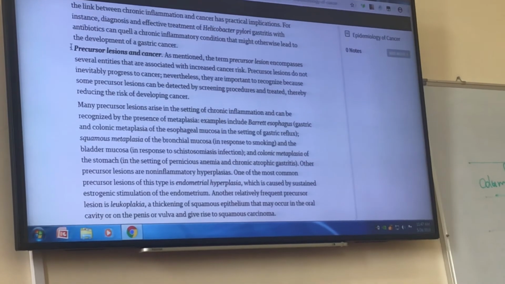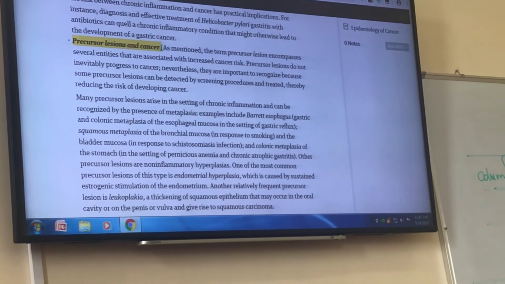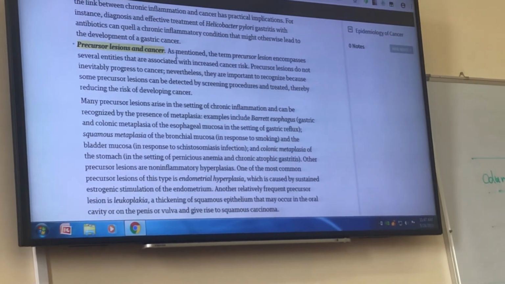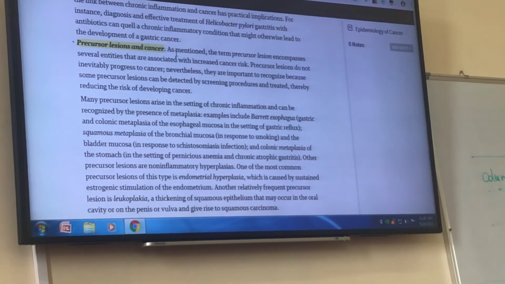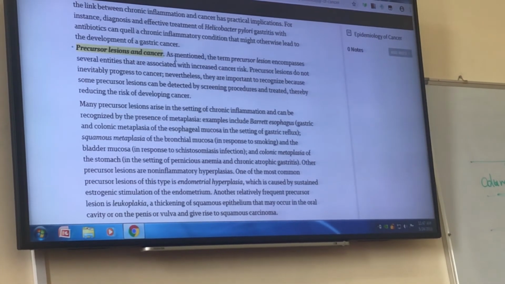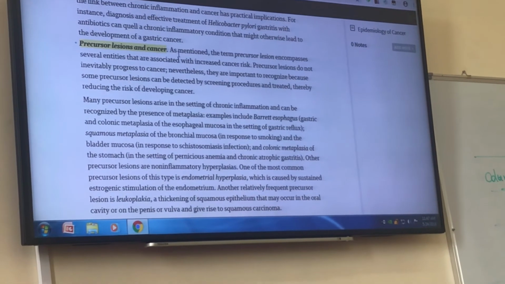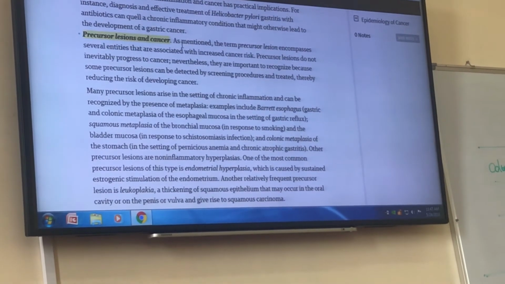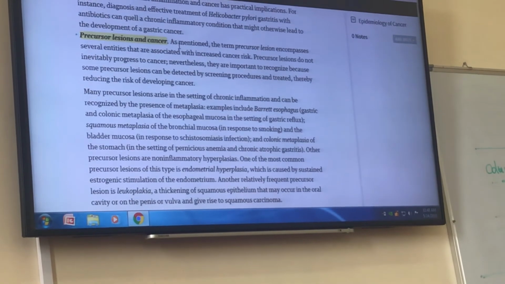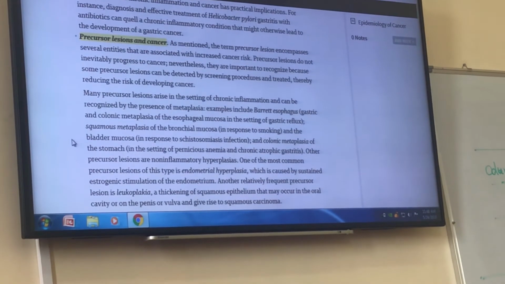And precursor lesions and cancer, such as dysplasia, can be precancerous. For example, leukoplakia of oral cavity, these are whitish lesions, is a precancerous lesion. So some precancerous lesions, if not treated, can progress to cancer.